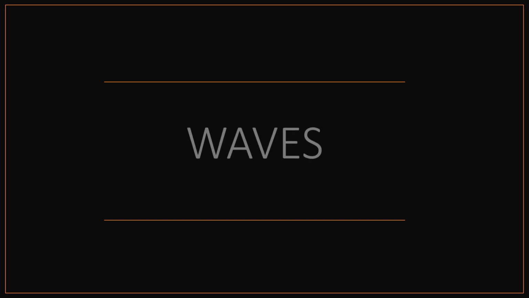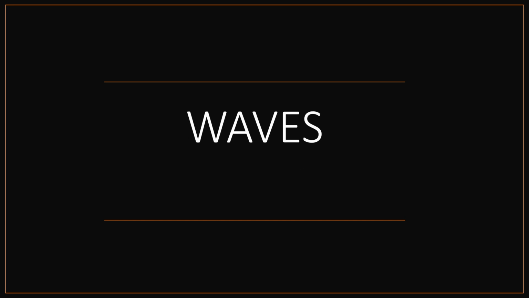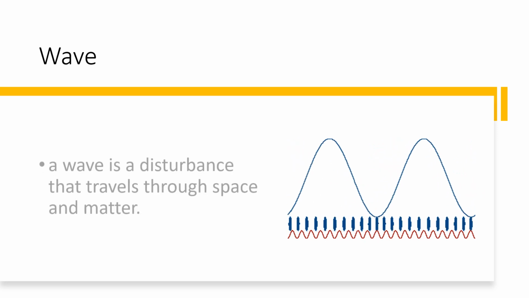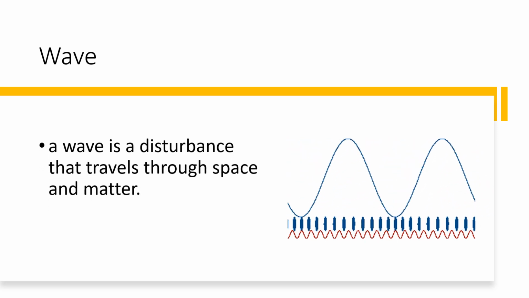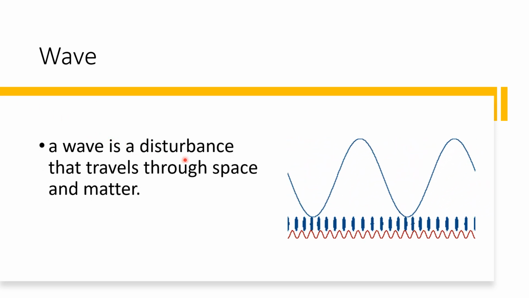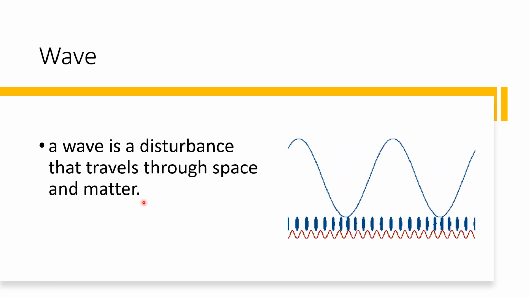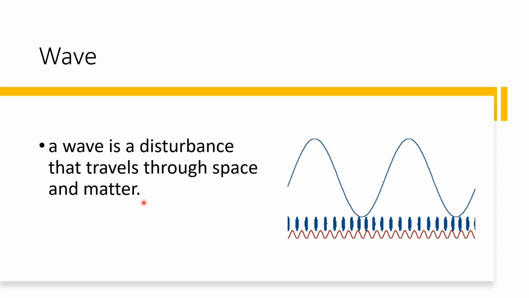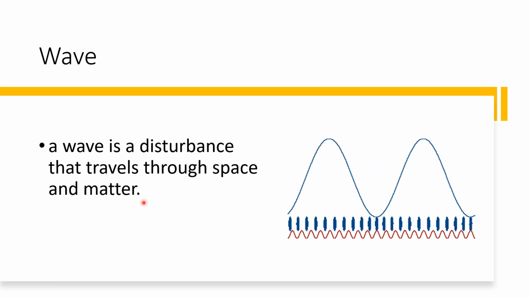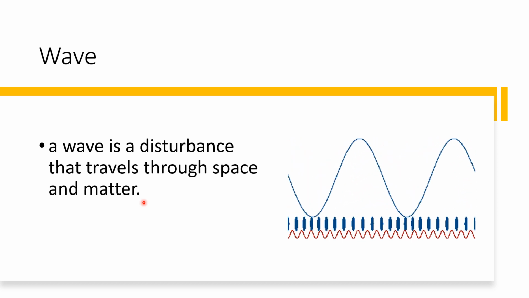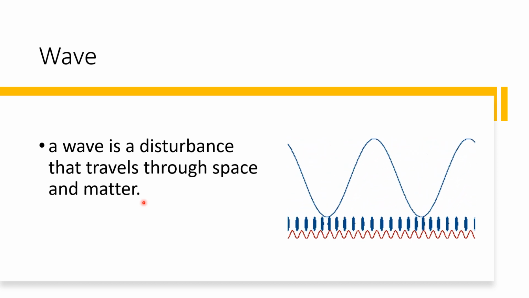Now, let's move to waves, another part of our lesson. So, what is a wave? As you can see in the illustration, let us define waves. Wave is a disturbance that travels through space and matter. So, when you disturb a table, you will produce a sound. That is sound waves. When you tap water, you will produce water waves. So, that is disturbance in a medium.